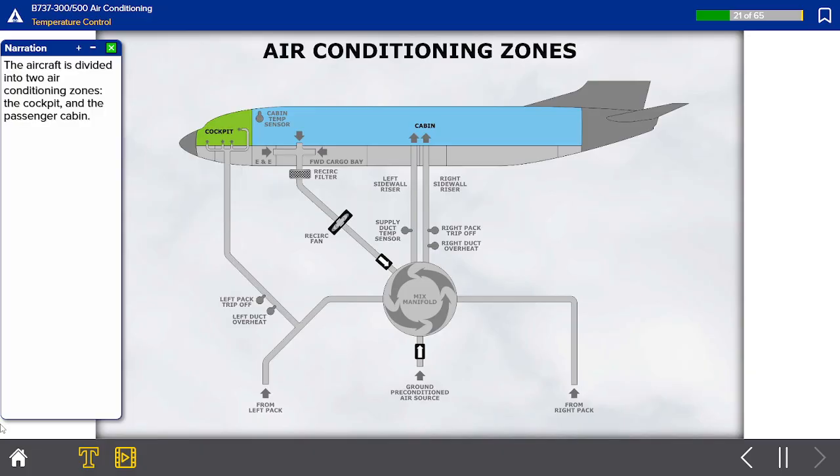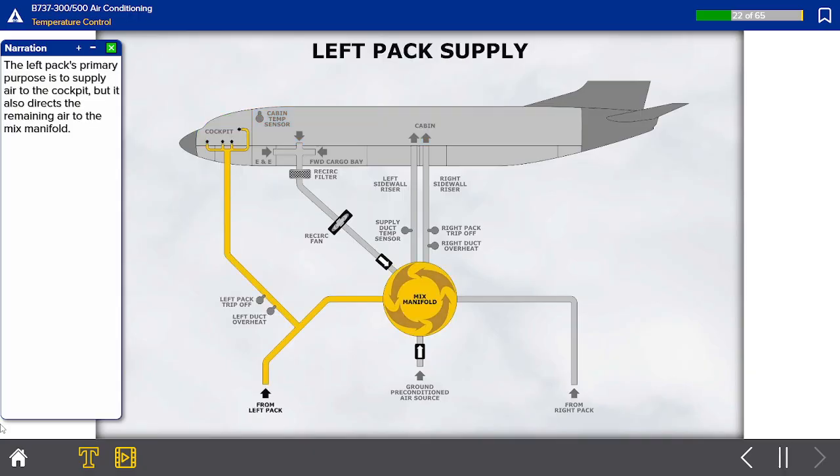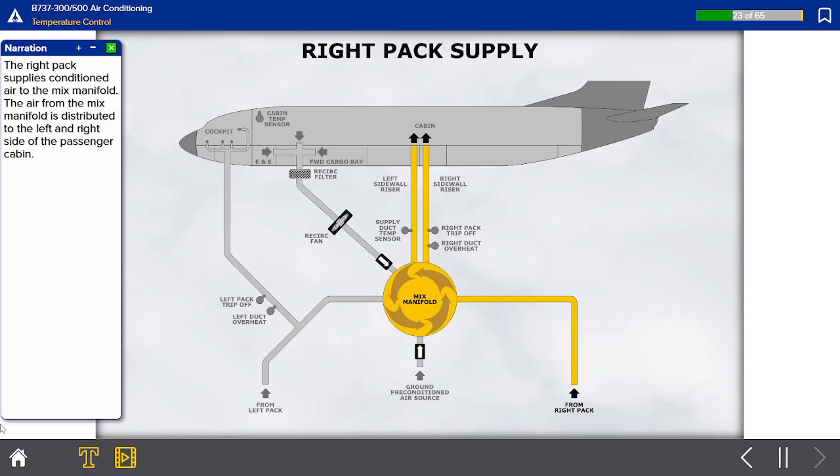The aircraft is divided into two air conditioning zones, the cockpit and the passenger cabin. The left pack's primary purpose is to supply air to the cockpit, but it also directs the remaining air to the mix manifold. The right pack supplies conditioned air to the mix manifold. The air from the mix manifold is distributed to the left and right side of the passenger cabin.